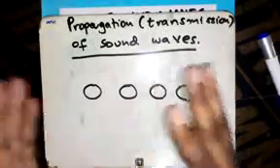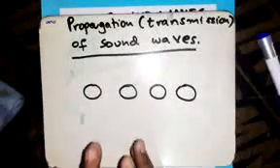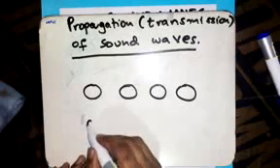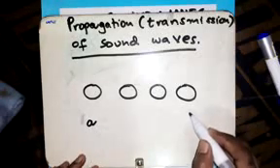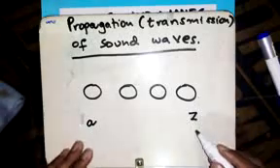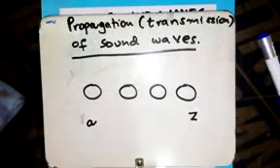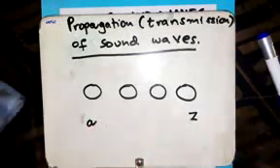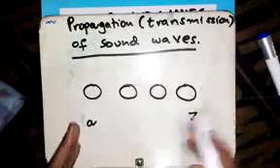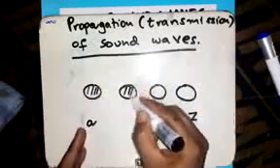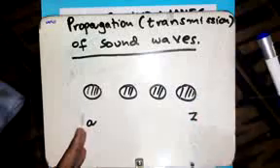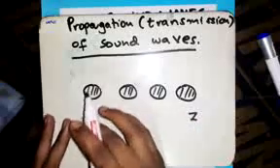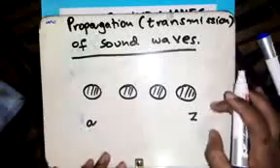Like other mechanical waves, sound waves also need particles. For it to transfer from point A to Z, it needs particles to vibrate. Now, how do these particles transmit sound waves? We are assuming these are the particles in a certain medium, which when disturbed will transfer sound waves.